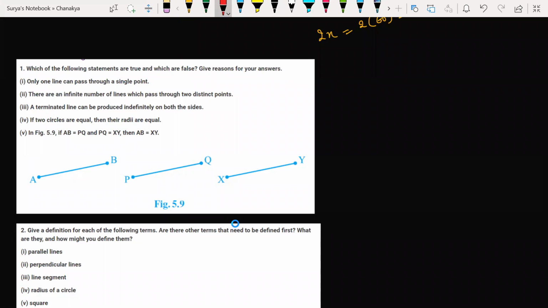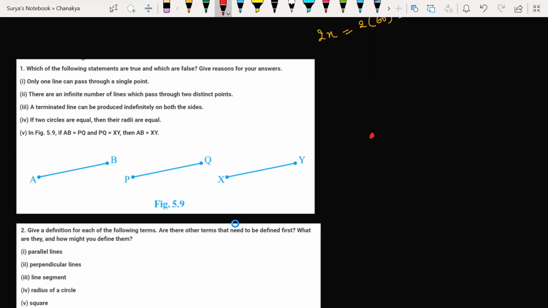Only one line can pass through a single point. Tell me. False, sir. Look at this. If it is a single point, one line can pass through. Tell me what is the reason behind that. Why false? Any one of you?